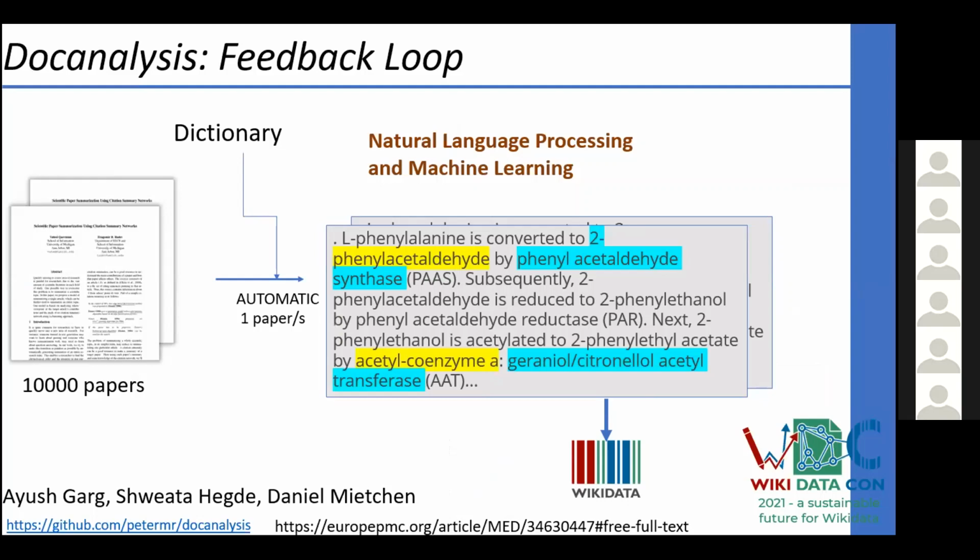Recently, we've also taken a step further, wherein we've taken these dictionaries, and with their help we are able to tease out specific sections and sentences from the paper. And from those sentences, by using natural language processing and machine learning, we are able to get some novel terms and phrases, which we are hoping to put back into Wikidata, thereby building a feedback loop. Daniel Mietchen, with whom we are collaborating, is going to talk more about it, but I'm just here to mention how useful Wikidata has been, and how, by using Wikidata, we are able to contribute back to Wikidata. So that's it from us.